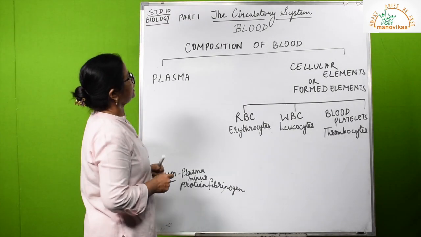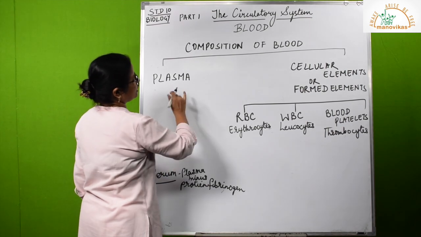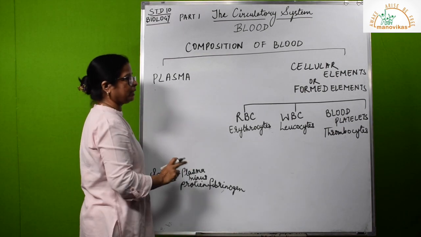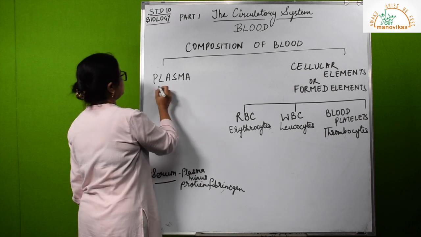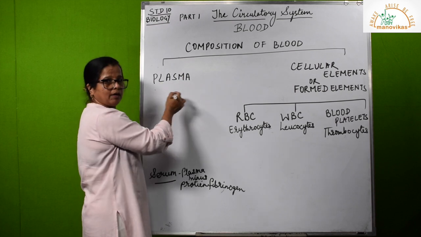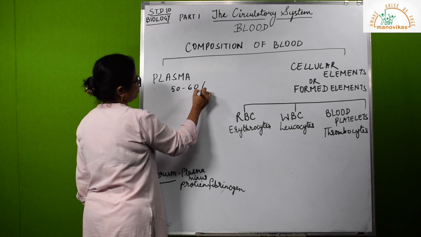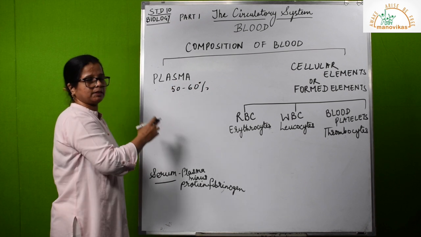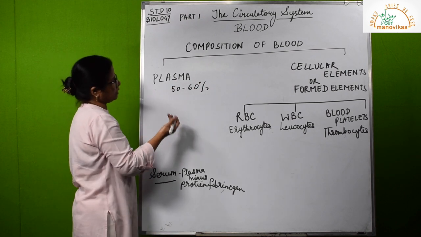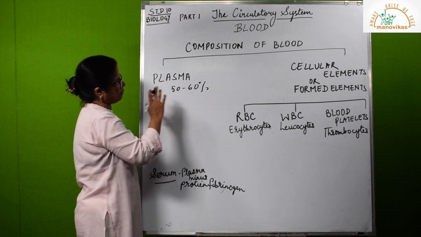Let us now study the composition of blood. Now I have listed it here in the form of a flow chart. You too can do the same. Now if we look at it, we can clearly divide it. This is the plasma. This is the liquid part of the blood. About 50-60% of the blood is the blood plasma, the liquid part. What does it contain? Water, inorganic salts, other substances, proteins, all these are there in plasma.